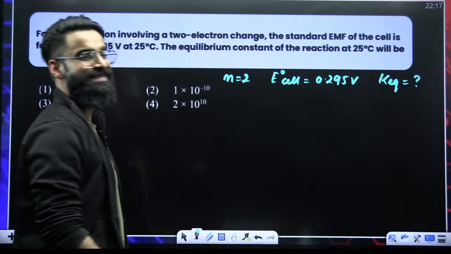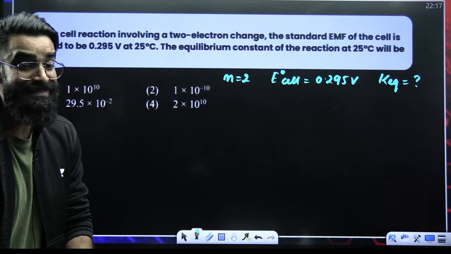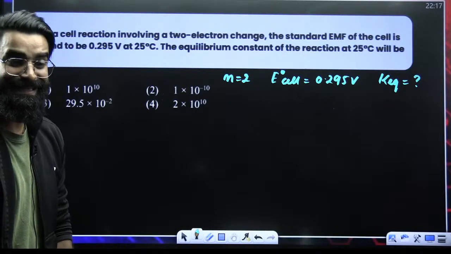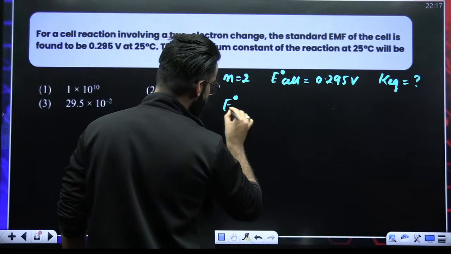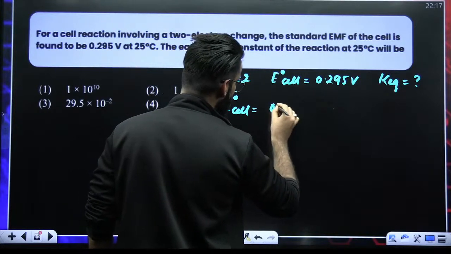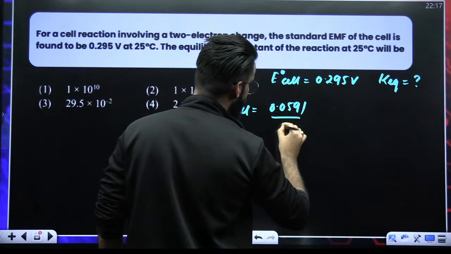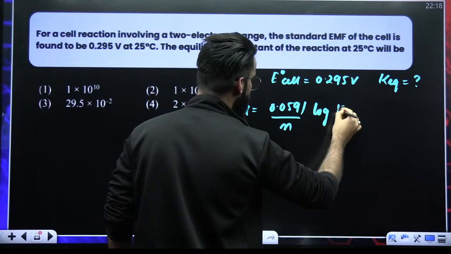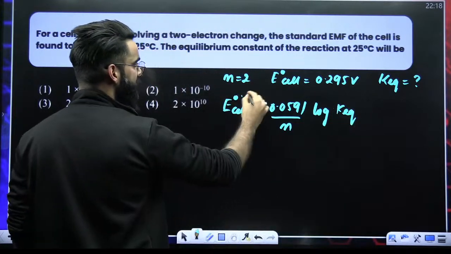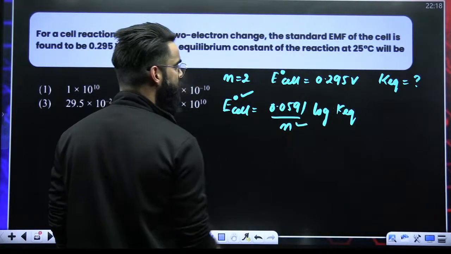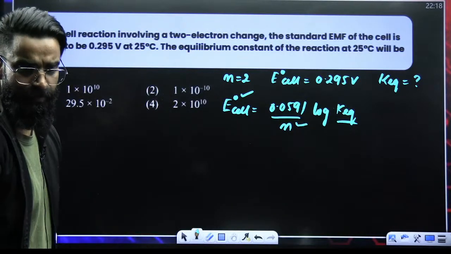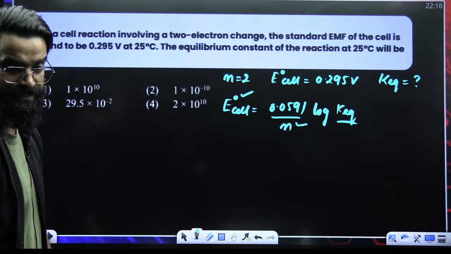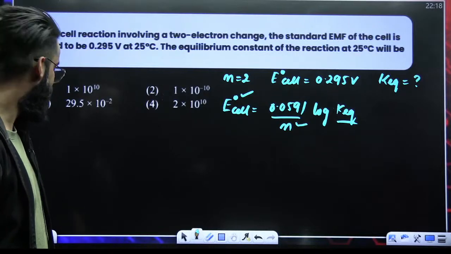When the cell is at equilibrium, you already know E cell is equal to 0. And when E cell is 0, you can write the Nernst equation like this: E naught cell is equal to 0.0591 divided by N log of KEQ. Now, if you look carefully, E naught cell is given. The N value we already know, right? So from this particular equation, the equilibrium constant KEQ can be calculated. Simple basic equation this is, right?